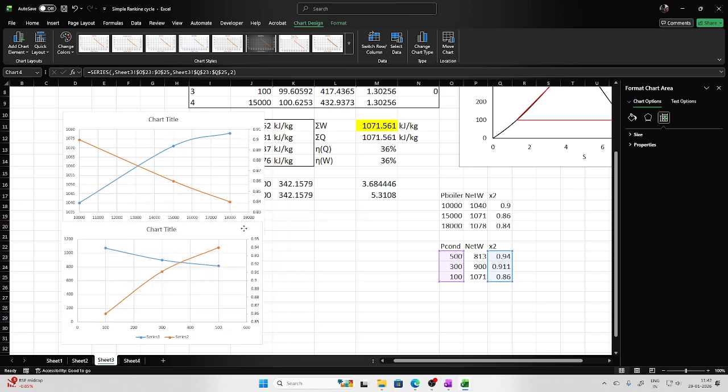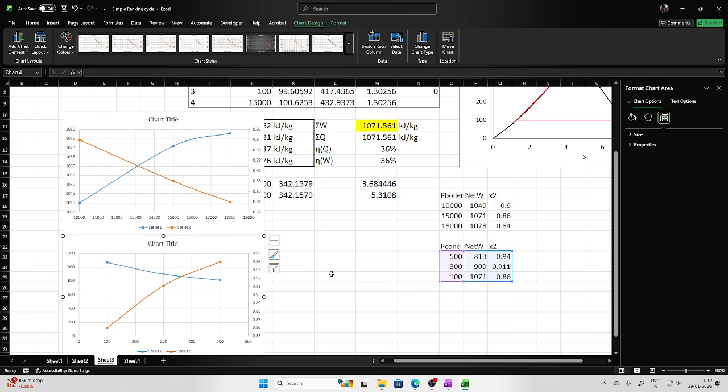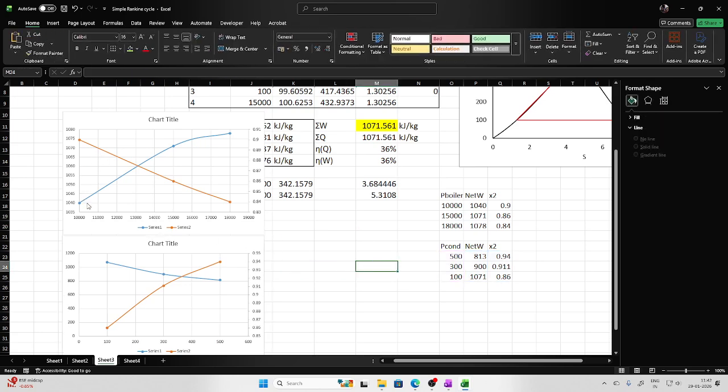So the catch from both analyses is that if I increase the boiler pressure or reduce the condenser pressure, in both cases I will get higher work, but the work is not increasing as sharply as expected. And at the same time, the dryness fraction decreases, and this is a very serious thing.